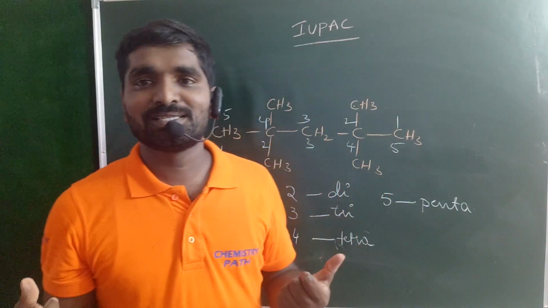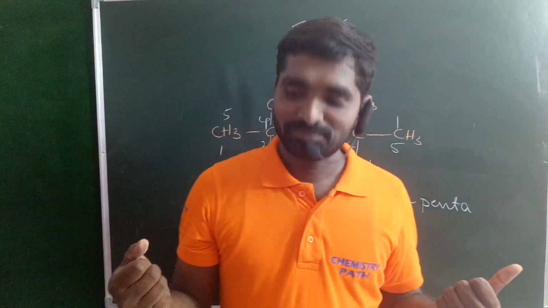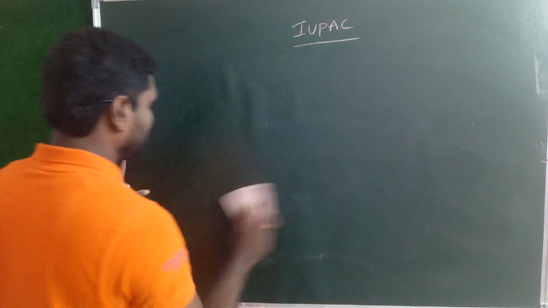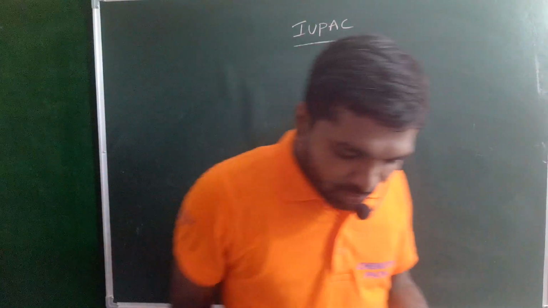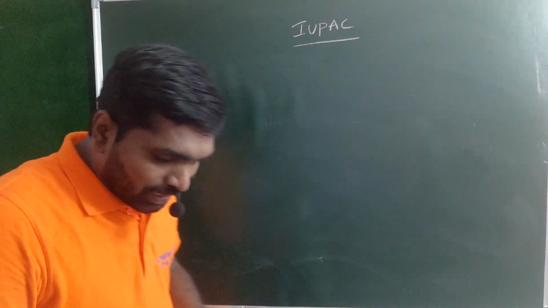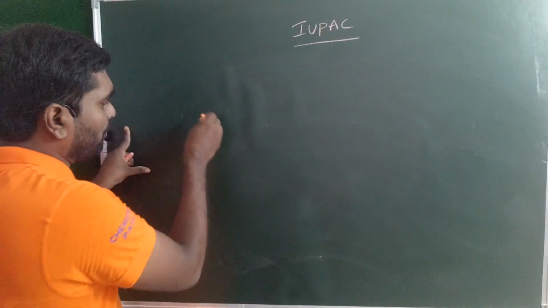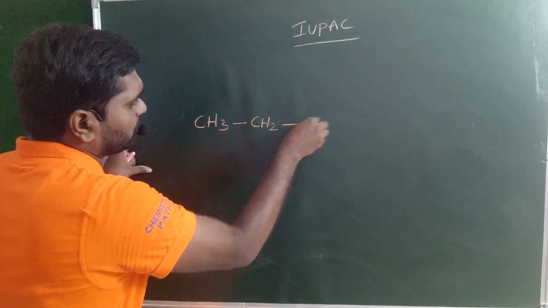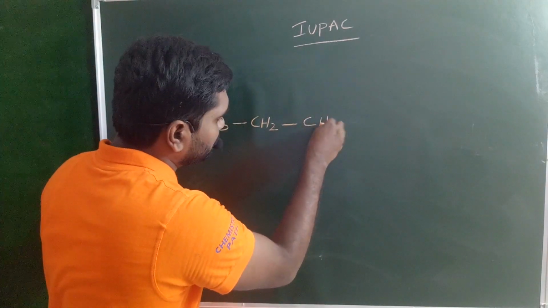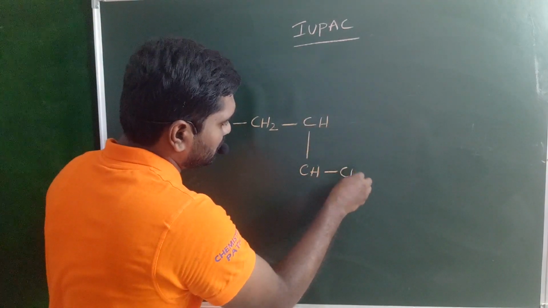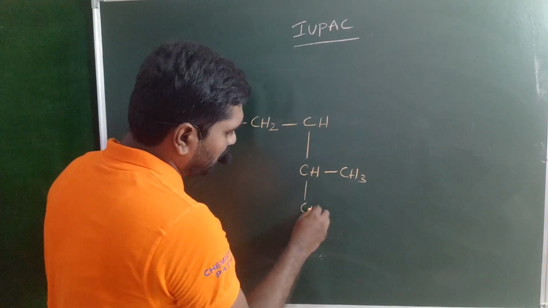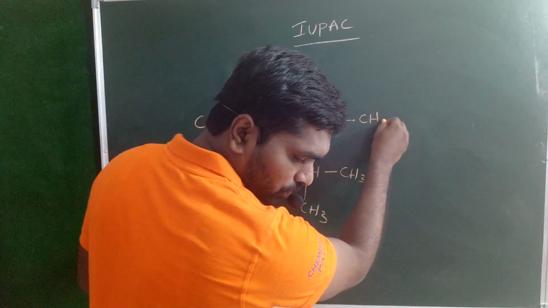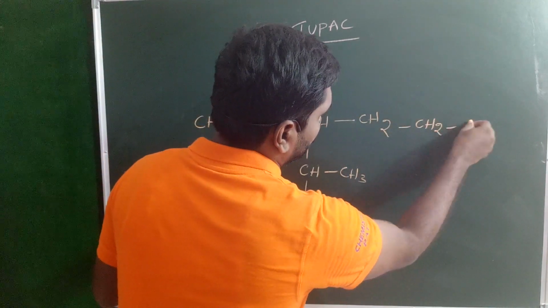What about rule number 6? So if the organic compound is like this: CH3, CH2, CH, CH, CH3, CH3, CH2, CH2, CH3.